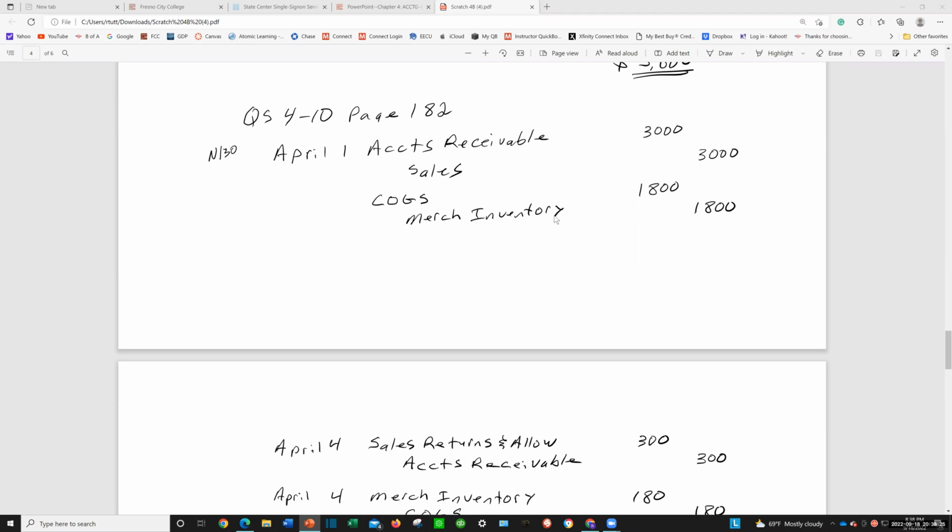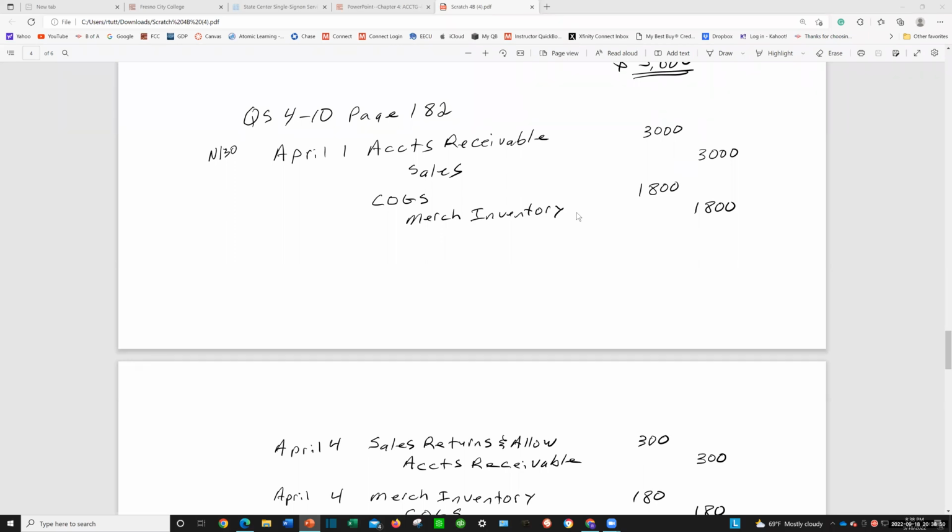So we're going to credit the asset merchandise inventory, and when we use up that inventory and it's sacrificed, we record the cost of goods sold expense of $1,800. So debit, cost of goods sold, $1,800. Credit, merchandise inventory, $1,800.